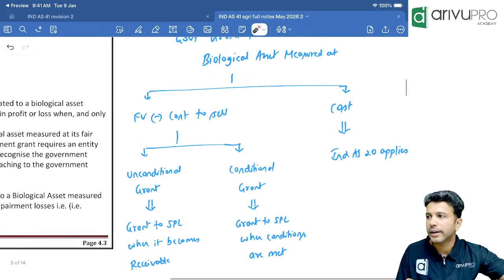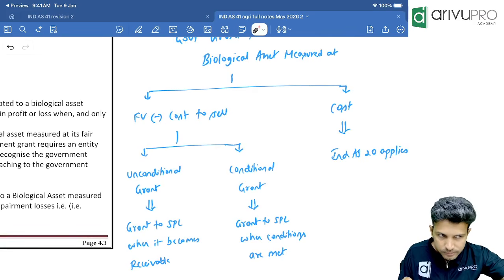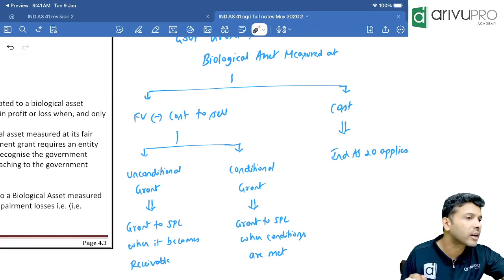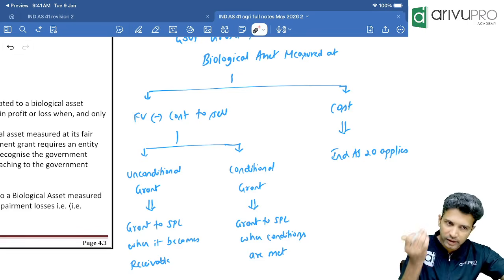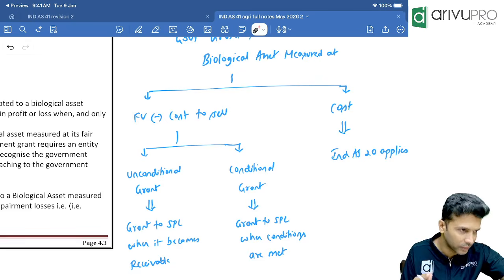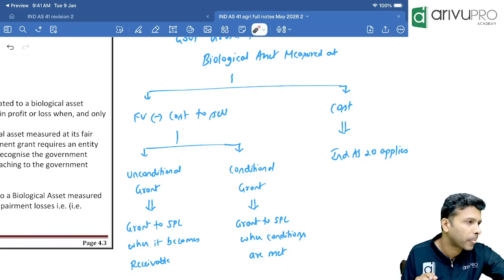Once more, any confusion in any of them, or got it? The question: the grant we have already received, but the condition is not yet satisfied. In that case, what to do? In that case, you cannot transfer it to SPL.